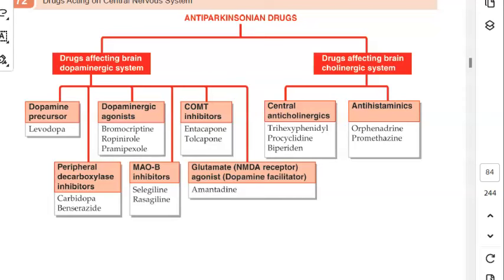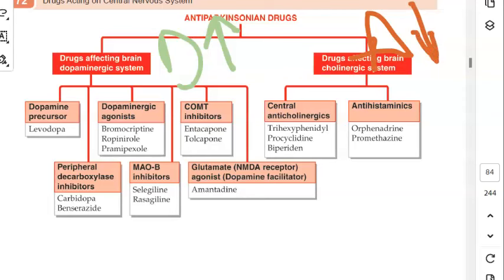You tell me. So you just increase the dopamine back. So you increase the dopamine and you reduce the acetylcholine. We don't want acetylcholine. Acetylcholine, go away. We want to reduce it. So the arrows are in the opposite direction now because this is treatment. You want to increase dopamine or you want to decrease acetylcholine.